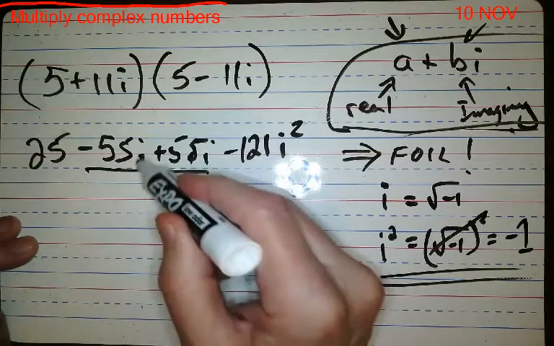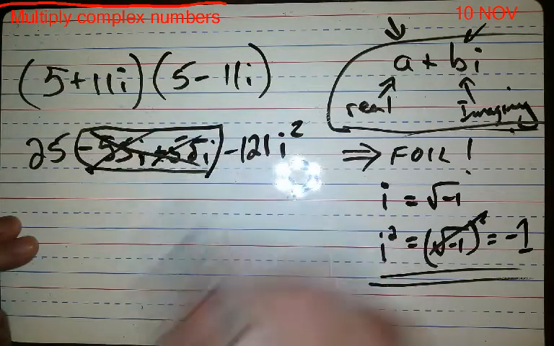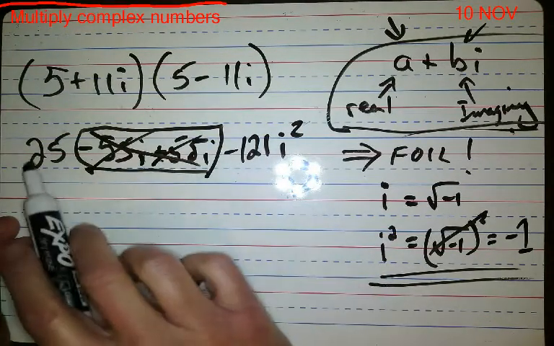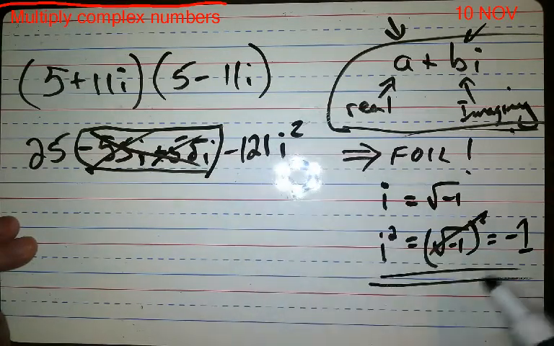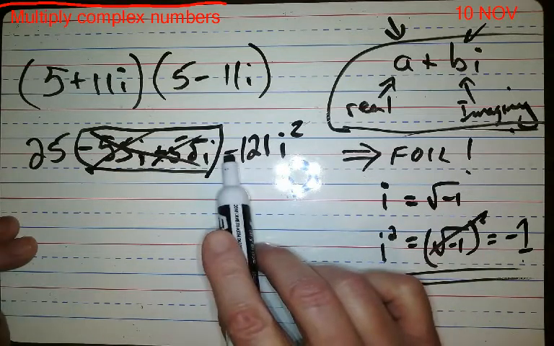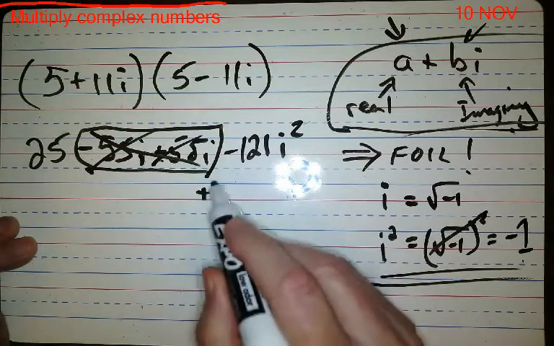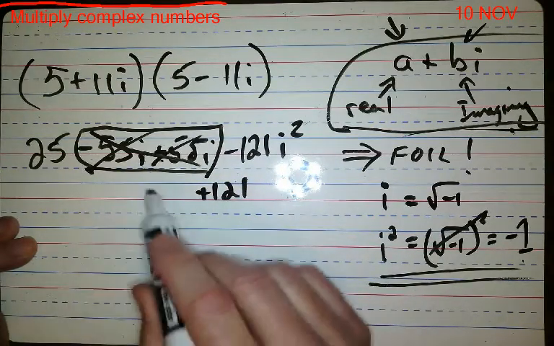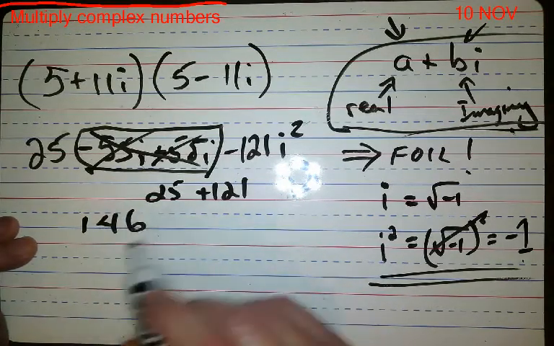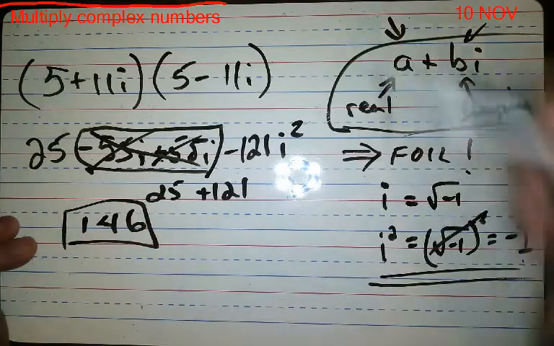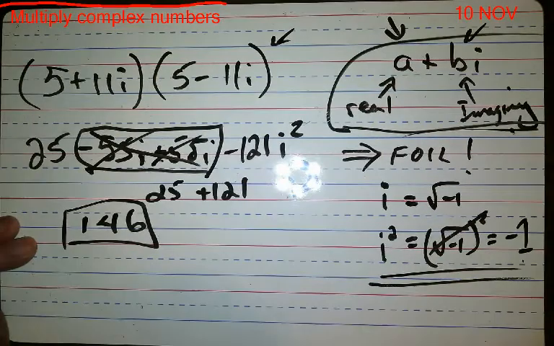Look at this. Negative 55i and positive 55i are opposites of each other and they cancel out. And remember, this is a real number, because i squared is negative 1. This is really negative 121 times negative 1, that would be positive 121. So 25 plus 121, that's 146. It's a real number. I multiplied two complex numbers together and I got a real number.